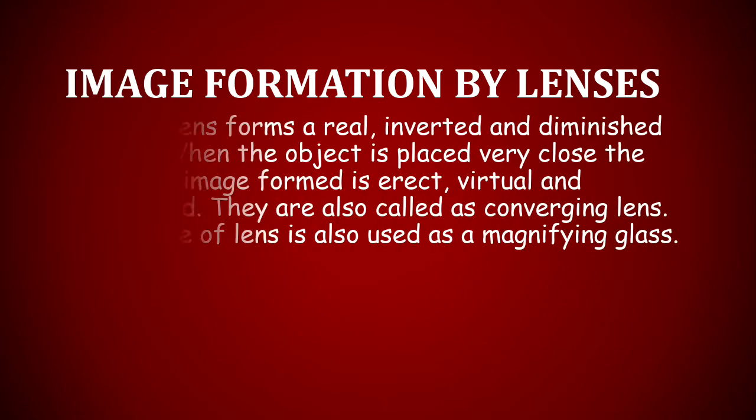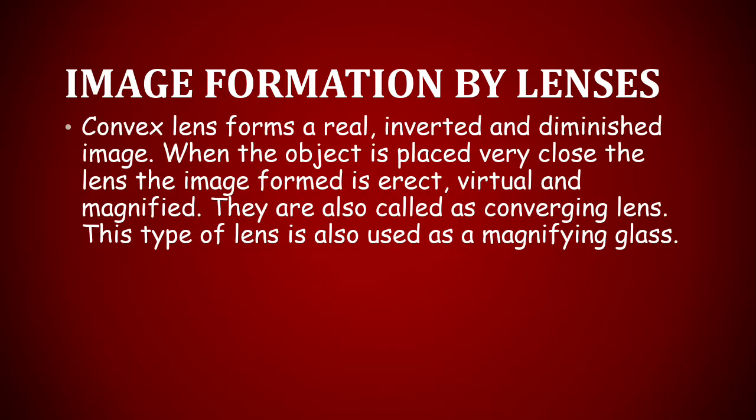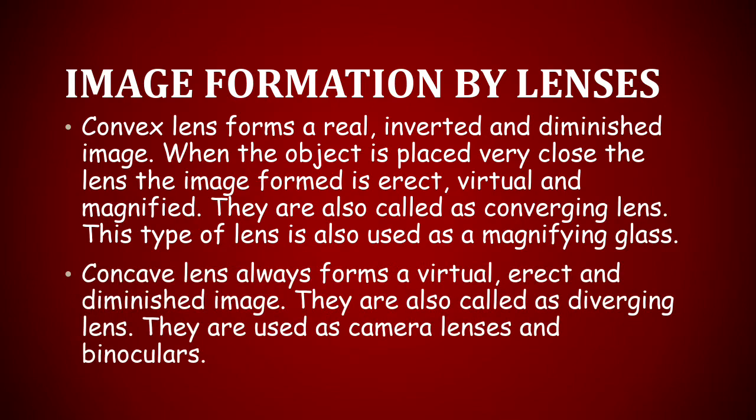Image formation by lenses. Convex lenses form a real, inverted and diminished image. When the object is placed very close to the lens, the image formed is erect, virtual and magnified. They are also called converging lenses. These types of lens are also used as a magnifying glass. Concave lenses always form a virtual, erect and diminished image. They are also called diverging lenses. They are used as camera lenses and binoculars.